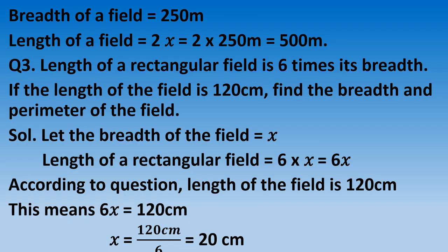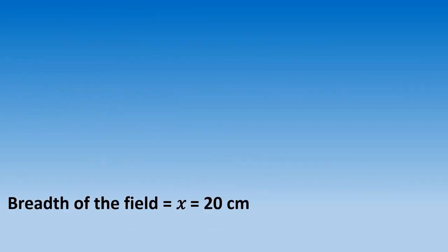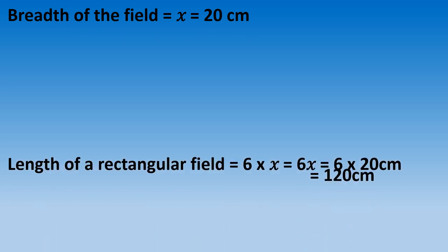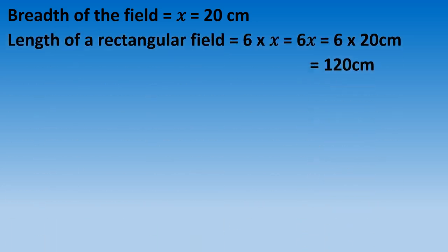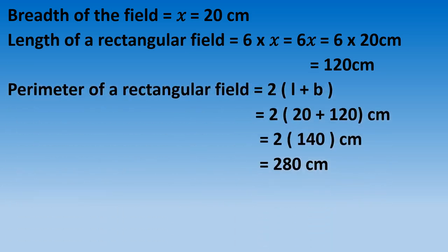Now we can find out length also. x is the breadth, so breadth of a field is 20 centimeter and length is given to us, that is 120 centimeter. When length and breadth both are given to us, we can easily find out the perimeter, which is equal to 2 bracket length plus breadth. Length is 120 centimeter, breadth is 20 centimeter. So perimeter of a rectangular field is 280 centimeter.